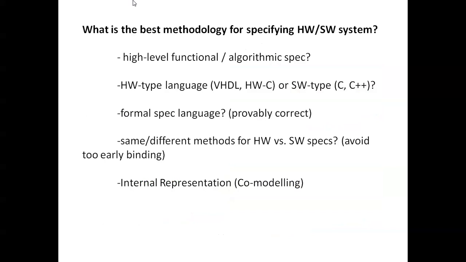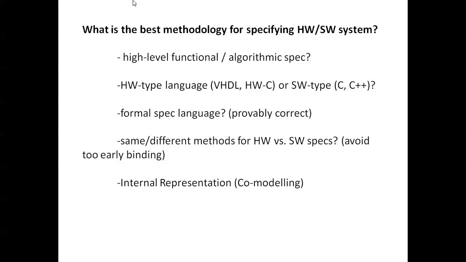So what's the best methodology for specifying hardware and software design? High-level functional, algorithmic specification. So these are the best methodology. For the hardware type language, we have to use VHDL, Verilog, and for the software type we have to use C, C++, like that. For formal specification languages, formal correctness, and the same difference method in hardware and software, we have to avoid earlier binding.